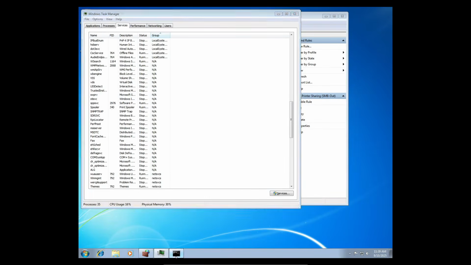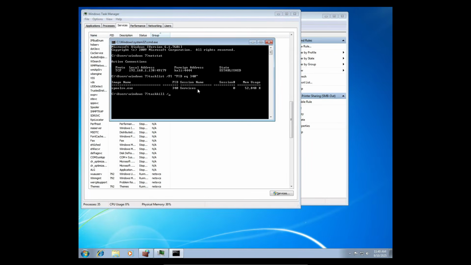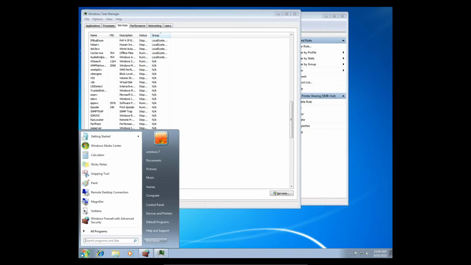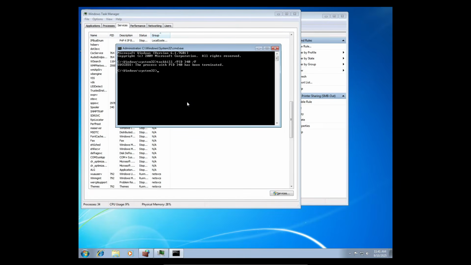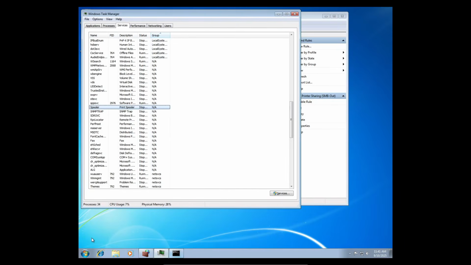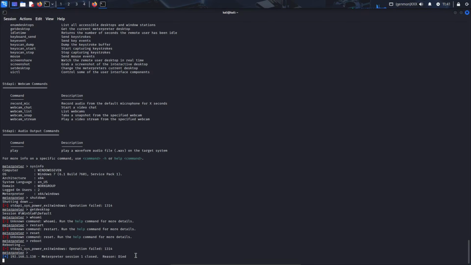Here's how you kill it. You're going to run taskkill /PID 340. And you're going to add this on the end of it. This forces it to close. So as you can see, Spooler is still running. If we hit this, I forgot to open this in administrator. Let's do that again. Boom, gone. And if we go back to Kali, the attacker's kicked out.